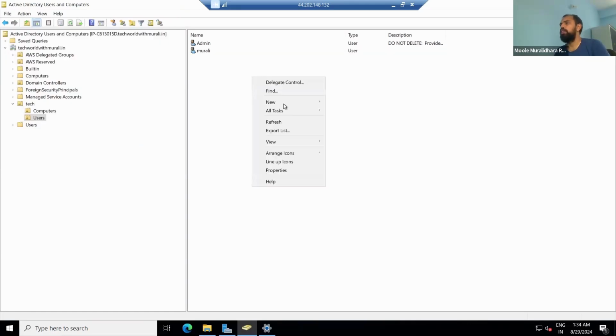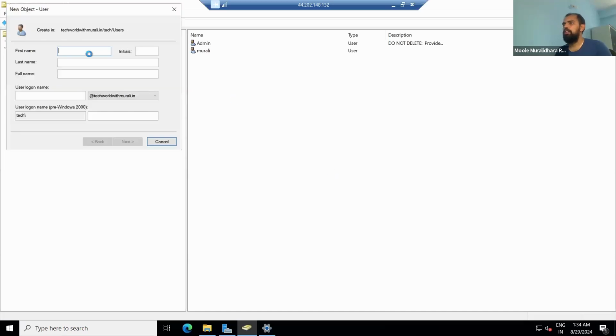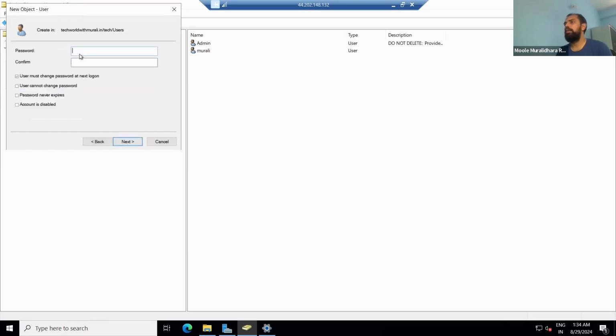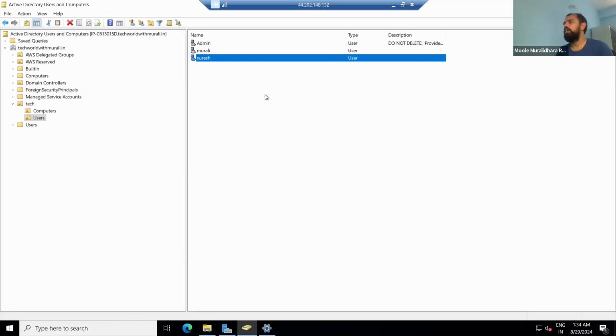Now I'm going to create another user, new user. Here I'm giving Suresh as the username. When you log into the server, you have to give the text/Suresh. Click next, and here you can give the password. I'm not selecting user must change password, just uncheck it. Click the next button, then click finish. Now if you see here, it is created.